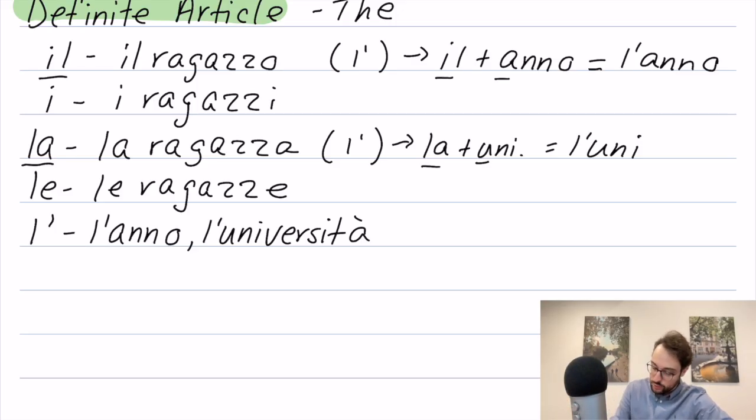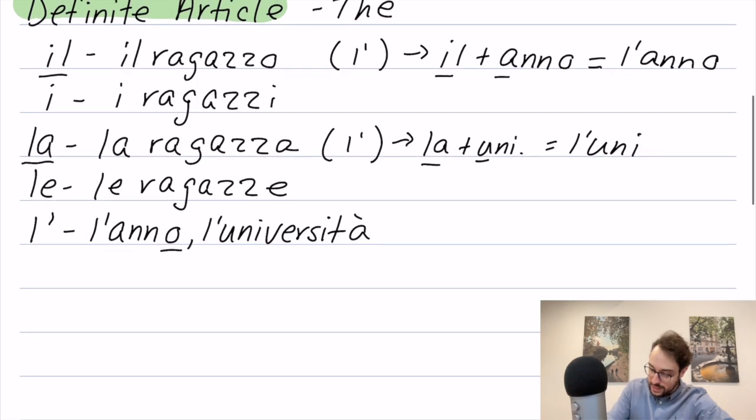But otherwise, you just have to remember, it's either masculine singular, begins with a vowel, or feminine singular, begins with a vowel. You're going to use L with an apostrophe. But to an Italian's head, it's basically the same thing as using il and la, but it's just going to become L with an apostrophe because of what it's next to. So I hope I explained that in a nice, clear way.